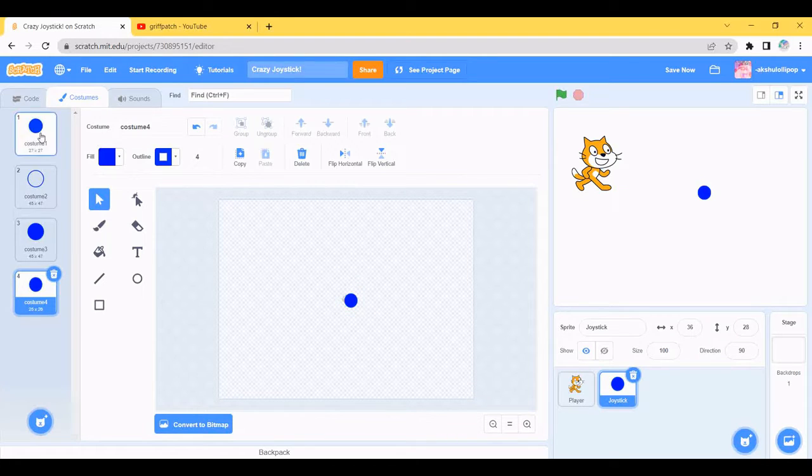Okay, so we're going to rename the costumes. It's joystick. And this is joystick O. It's better to copy the word joystick.